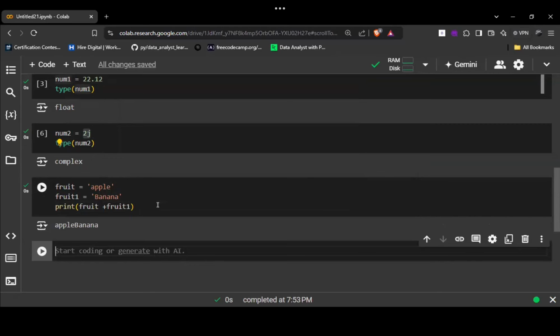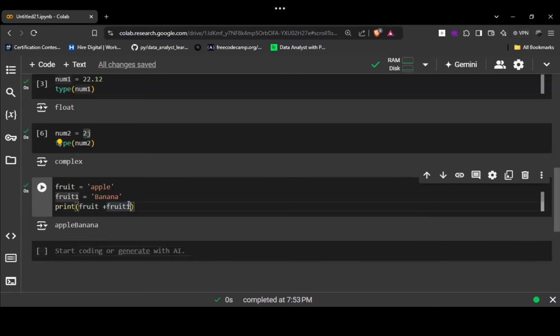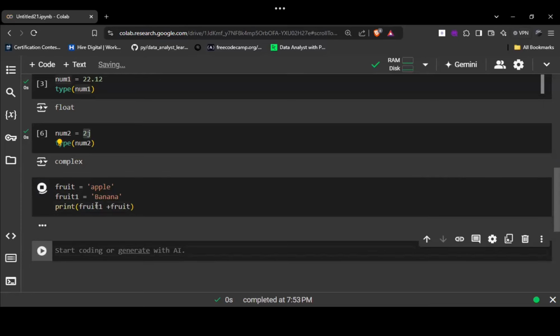Now tell me what will happen if I change the order of this. If I write fruit1 here and fruit over here, what will happen? Banana apple, right. It will be changed into banana apple. The sequence will be changed. Clear with this? This is how we can do this.